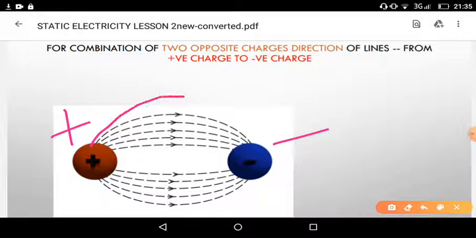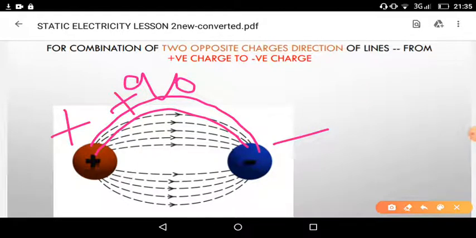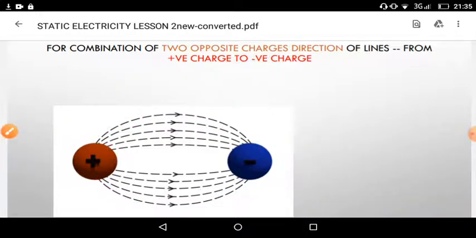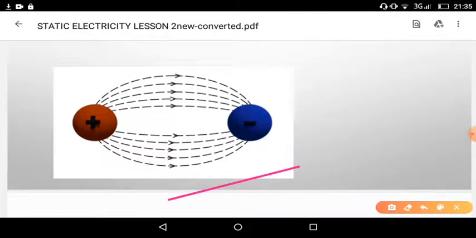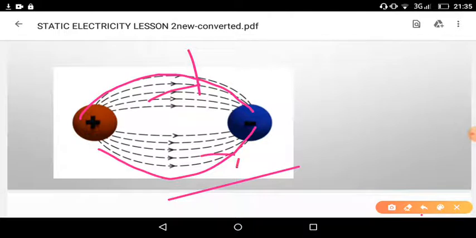This unit positive charge moves from positive to negative, because the unit positive charge Q naught is repelled by the positive charge and attracted by the negative charge. So it moves from the positive charge to the negative charge. The direction is towards the negative charge from the positive charge. So this is the combination of two opposite charges, and the lines of force move from positive to negative. This is the direction of the field, the flow of electric lines.